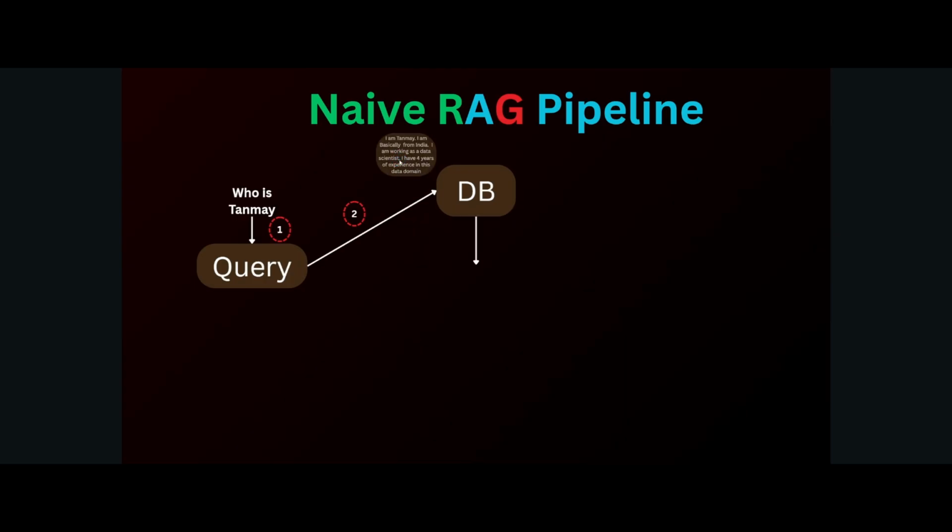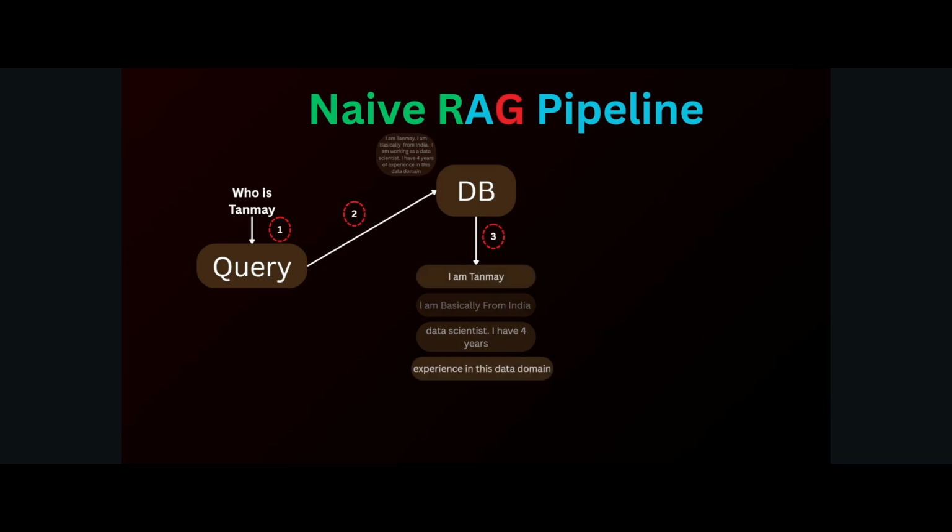Now when it searches, the question was "Who is Tanmay?" Once this query is given and it goes to the DB and tries to find the relevant chunks, it may get these three pieces of information: based on the user question, I got these three relevant chunks. These chunks contain: I am Tanmay, I am basically from India, a data scientist, and I have 4 years of experience in this data domain.